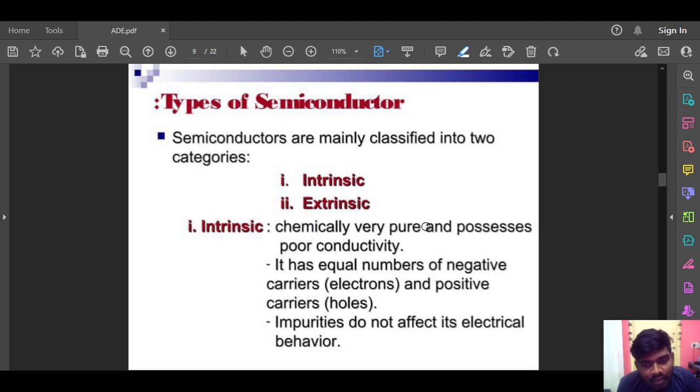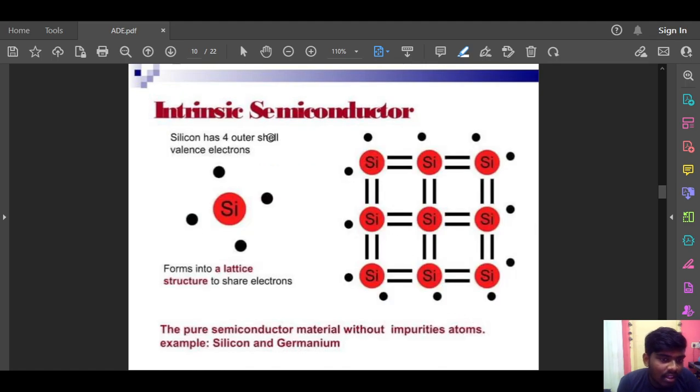Intrinsic semiconductors are chemically very pure and possess poor conductivity. They have equal numbers of negative carriers, electrons, and positive carriers, holes. Impurities do not affect their electrical behavior. In an intrinsic semiconductor, silicon has four outer shell electrons. Here we can see in the diagram it forms a lattice structure to share the electrons. It is a pure semiconductor material without impurity atoms, such as silicon and germanium.